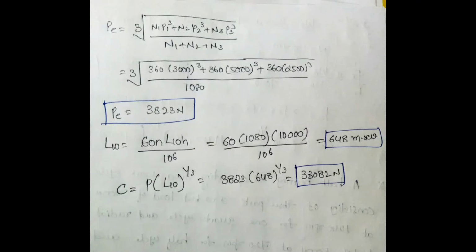Already we have the relation C equal to P into L10 whole power 1 by 3. In this relation, P is the equivalent load. Then calculate the L10 value: 60 into N into L10h by 10 power 6. Simply substitute in the given relation and you get L10 equal to 648 million revolutions. Then substitute the L10 value in C equal to P L10 power 1 by 3, and you get C equal to 33082 newtons.